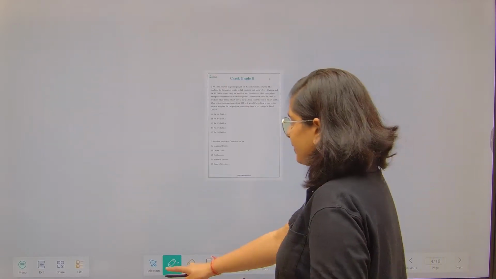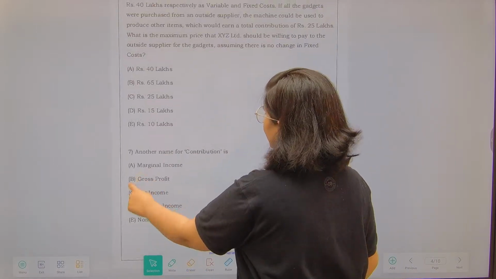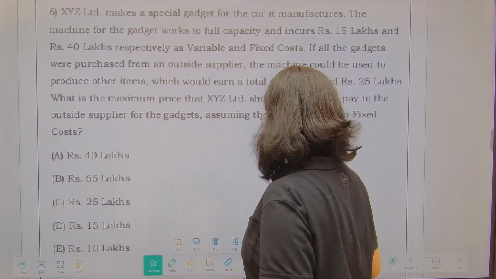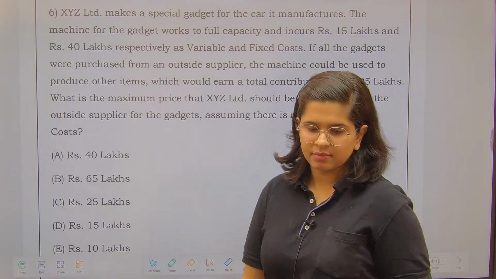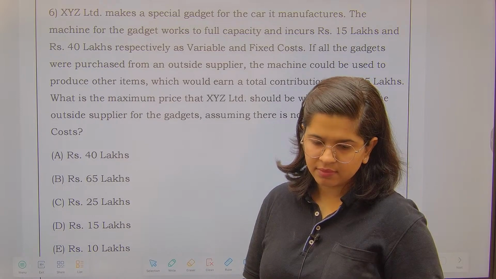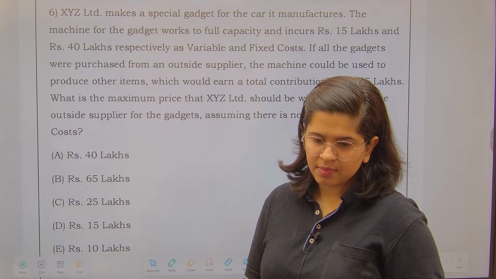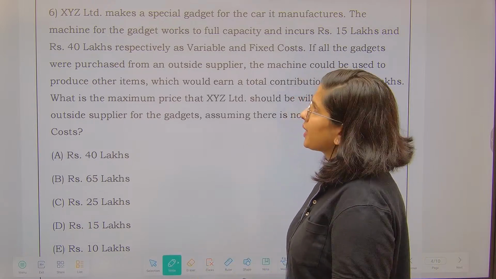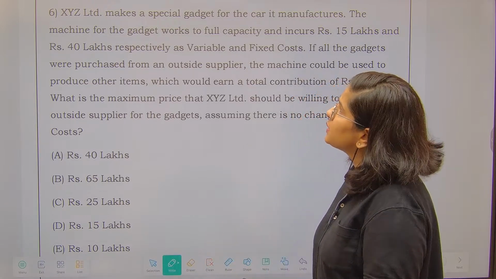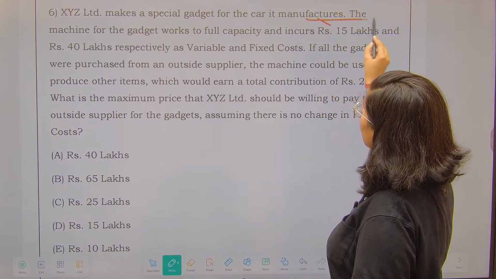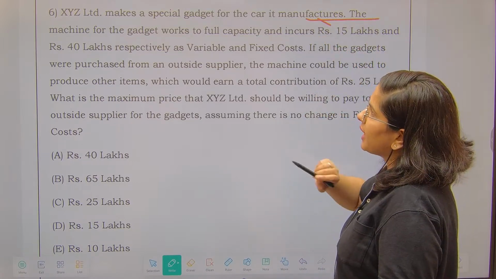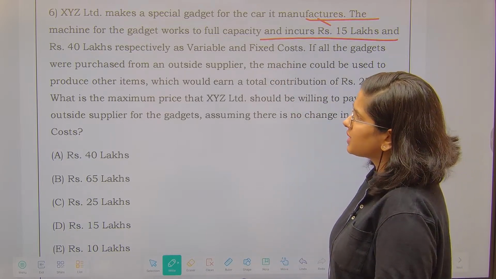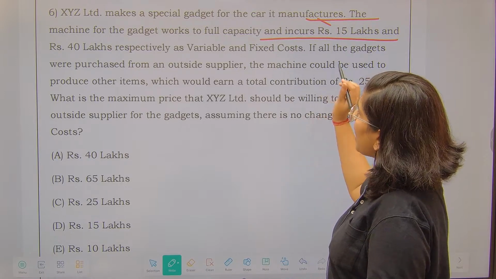Now the next question we have is a lengthy question. This is question number 6. Let's read the question together. XYZ Limited makes a special gadget for the car it manufactures. The machine for the gadget works to full capacity and incurs 15 lakhs and 40 lakhs respectively as variable and fixed cost.